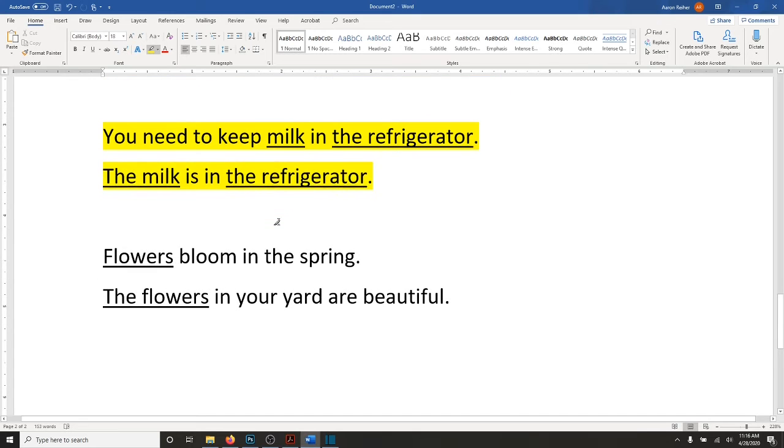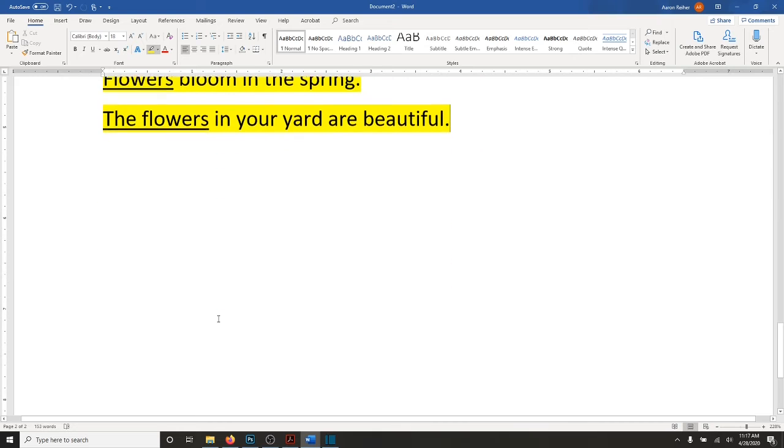One more example here. Flowers bloom in the spring. So this is a general statement about flowers. This next one is more specific. The flowers in your yard are beautiful. So because this is referring to specific flowers, then we need the article the.